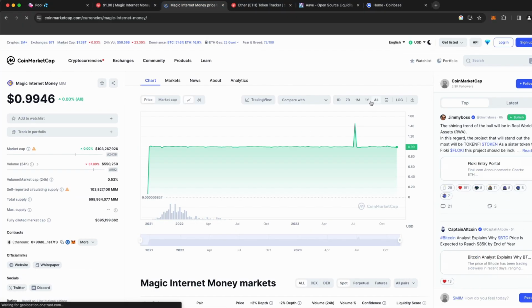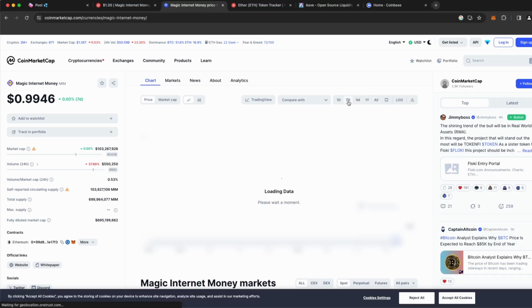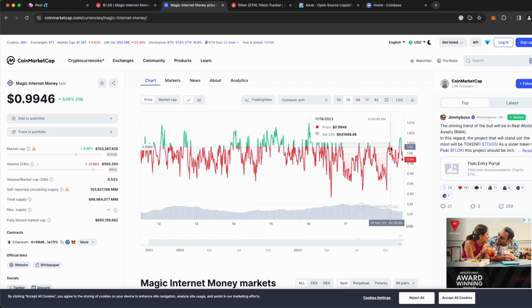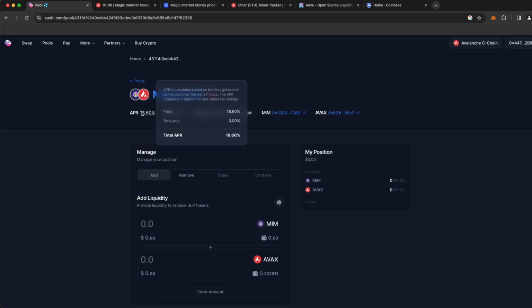So this is a stable coin that's pegged to $1. Again, it fluctuates slightly because the protocol is constantly trying to balance it, keeping it as close as it can to $1. We know it's in high demand because we're seeing quite a high APR, which means a lot of people are transacting between the AVAX and the Magic Internet Money coin. So that makes a lot of sense, right?